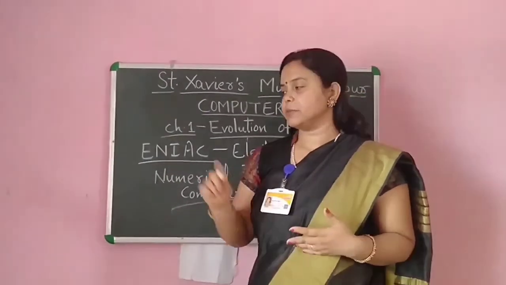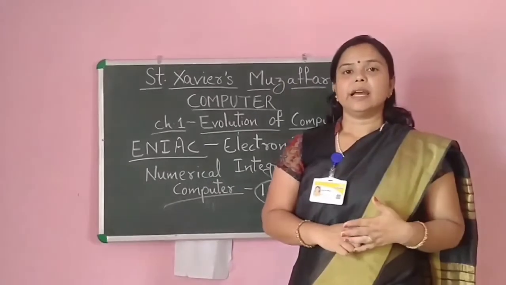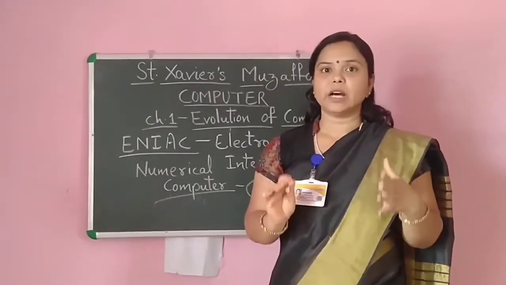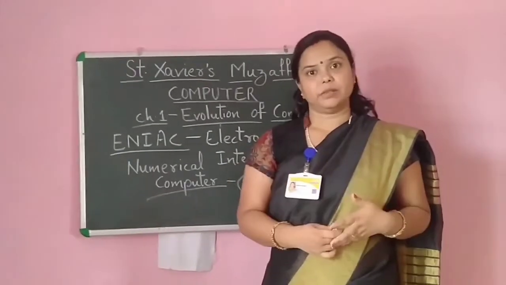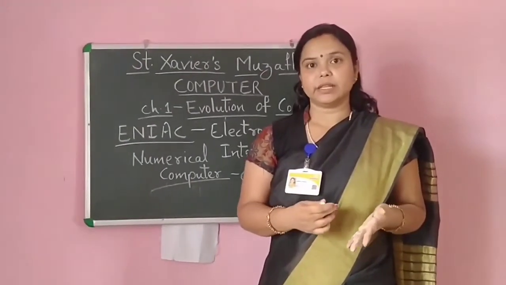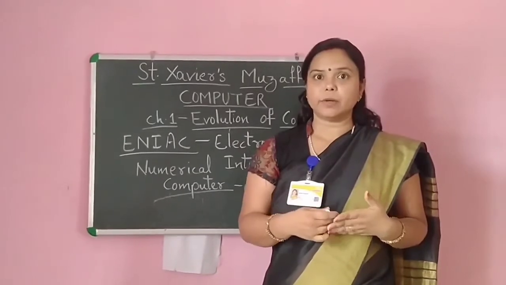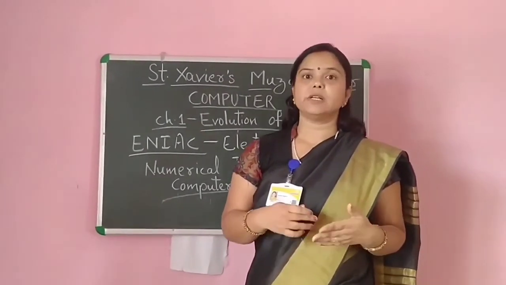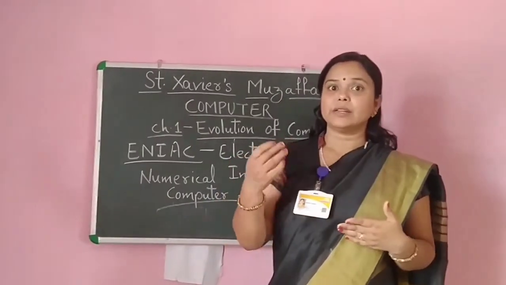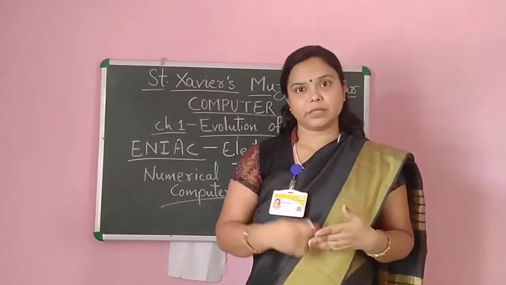They both developed the ENIAC machine, and it was 1000 times faster than the Mark I machine. You have studied in the first chapter about Mark I. It was also known as a tabulating machine.